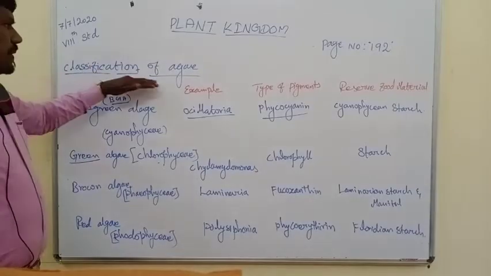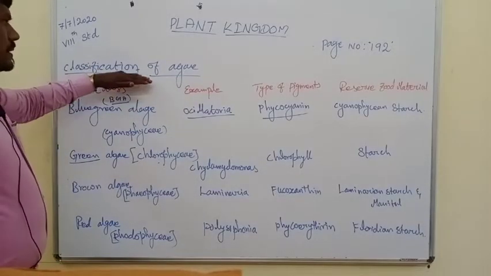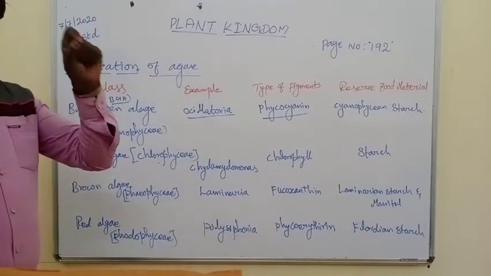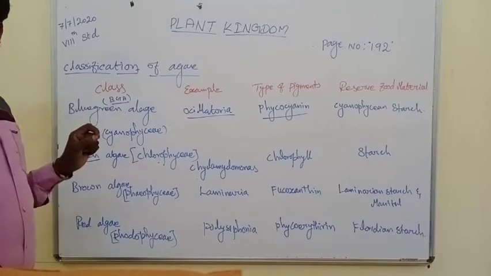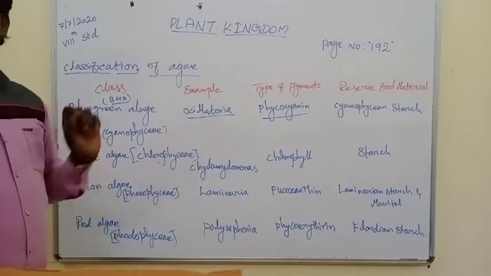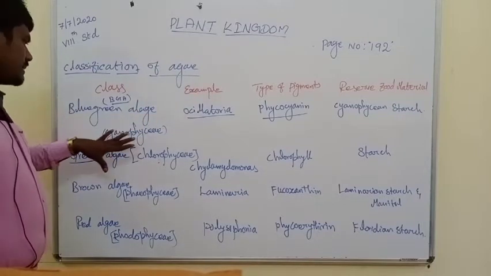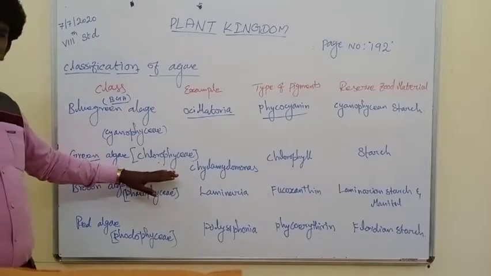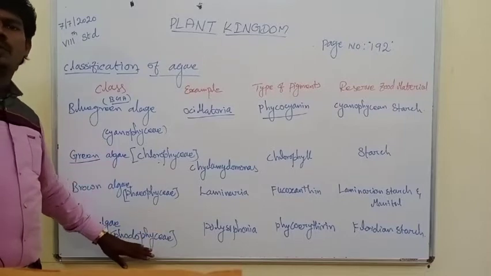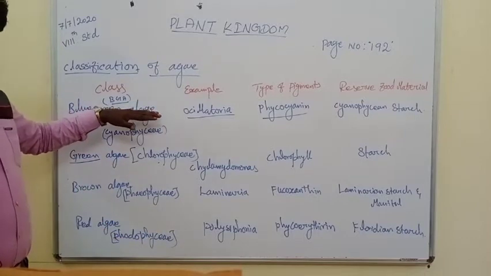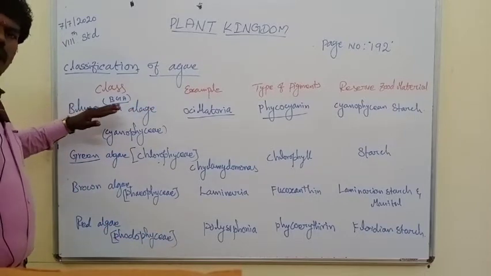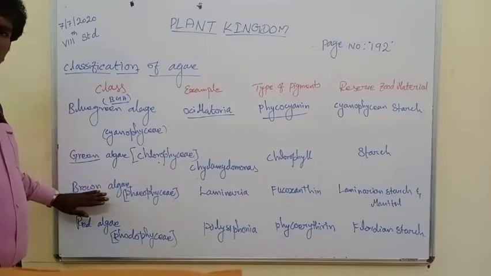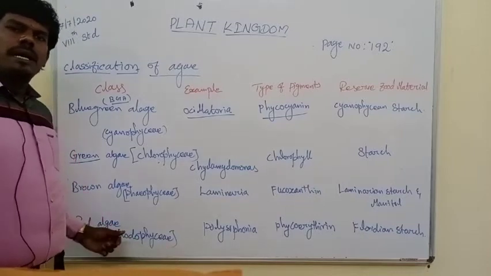Now, classification of algae. What classifications are present in algae? This classification is based on the pigment present, which is responsible for the color. On the basis of pigment, they are classified into four types. What are they? First, Cyanophyceae, second, Chlorophyceae, third, Phaeophyceae, fourth, Rhodophyceae. Cyanophyceae are the blue-green algae, Chlorophyceae the green algae, Phaeophyceae the brown algae, and Rhodophyceae the red algae.